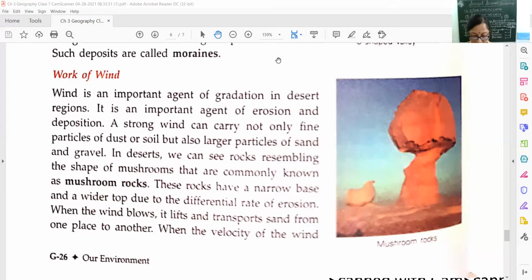Now, with the help of running water, we have so many formations. First is what? That is the waterfall. Then we have the formation of floodplains, natural levees, distributaries, deltas, estuaries, meanders, and oxbows. And with the work of sea waves, we have sea caves, sea arches, stacks, sea cliffs, and sea beaches.